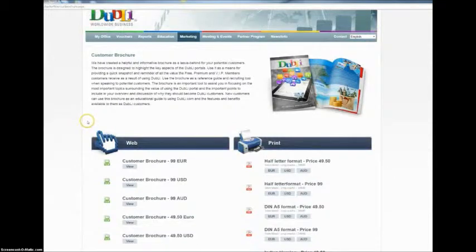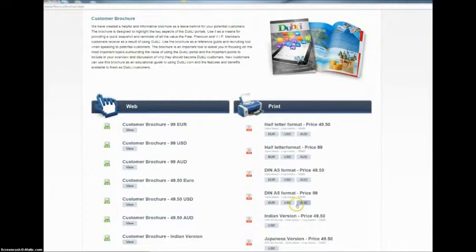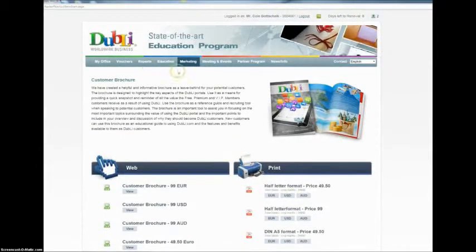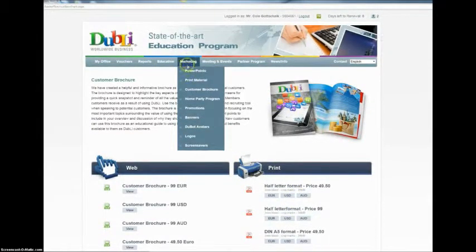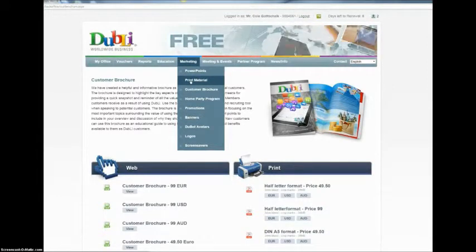Also, it comes in different languages as well. Also letterhead, that type of thing, it's all back here for you if you choose to do that. Also under marketing materials is the printed materials, which I inadvertently skipped. And in the printed materials section is also an area that you can go to download some of what Dubli has got done for you.